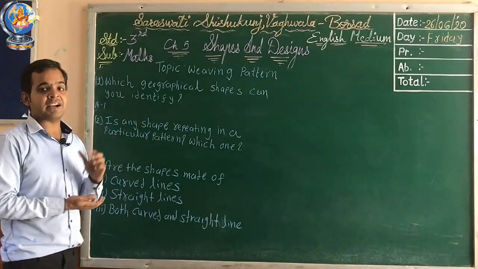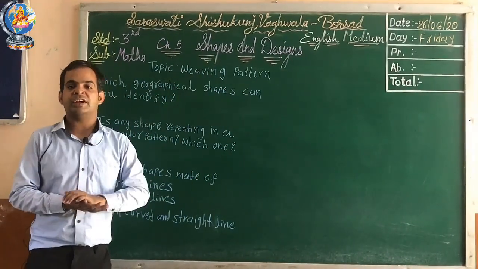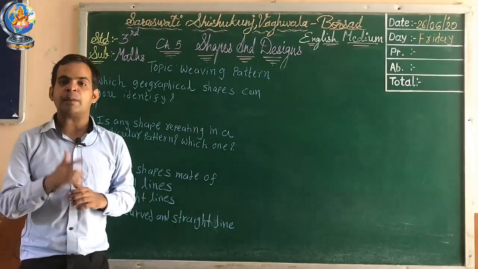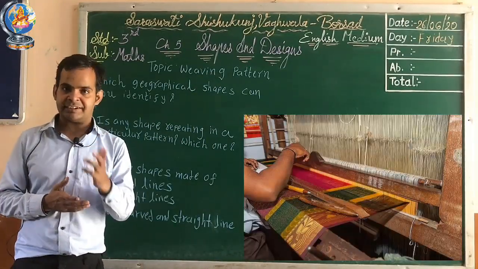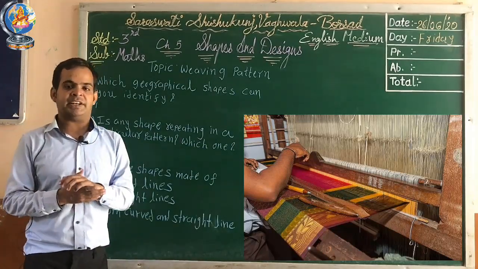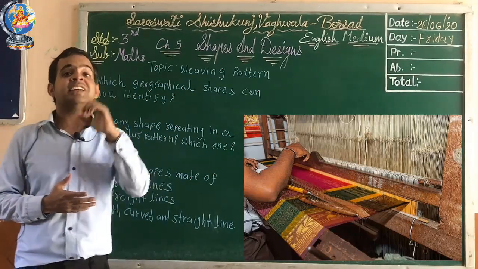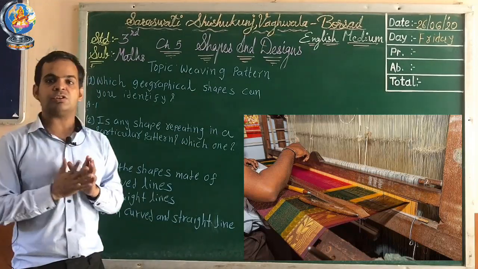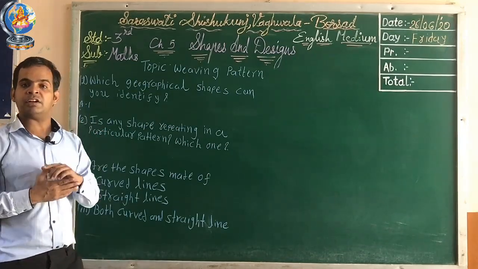Okay, now before start our new topic, first of all I will explain you what is weaving. Weaving is the craft or action of forming fabric by interlacing threads. Okay, for example, cotton spinning and weaving is done in mills in Gujarat, especially in Surat. Okay, that types of mills are available in Surat. Understood about the weaving? Now these weaving patterns I will explain you by one example.